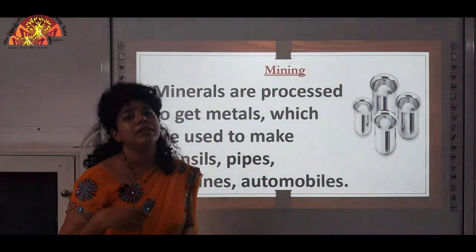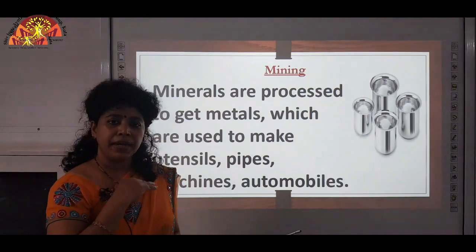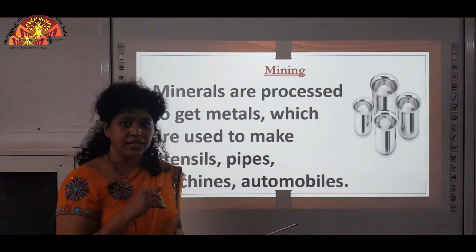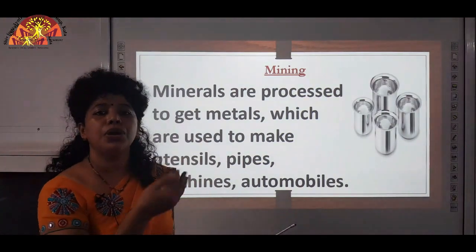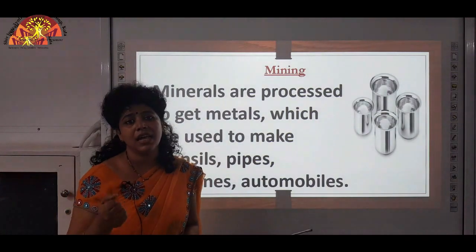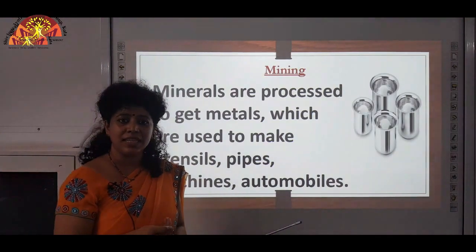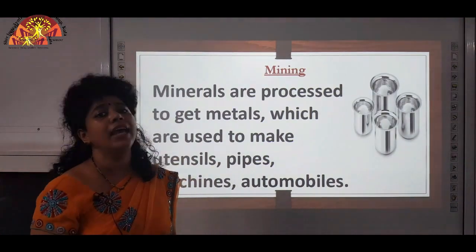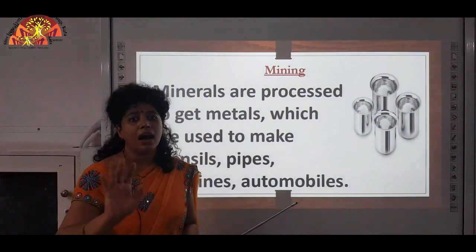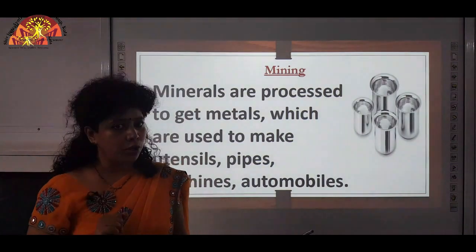For example, in areas of Chhattisgarh, coal is present abundantly. So in certain areas of Chhattisgarh, mining is an important occupation for the people there. And in states like Rajasthan, you find copper and zinc. So the state of Rajasthan is rich in minerals like copper and zinc. So in these areas mining is an important occupation.